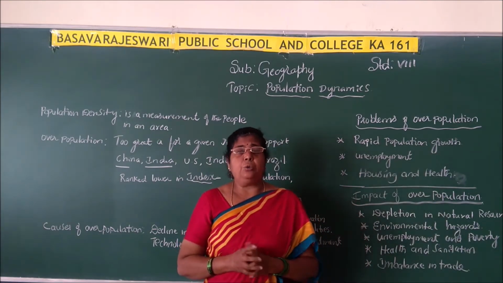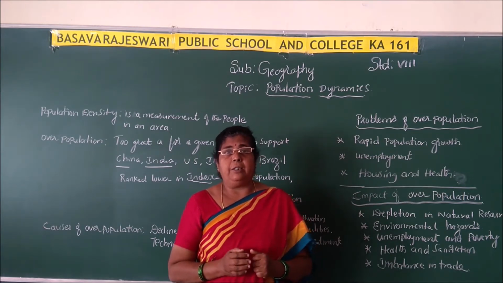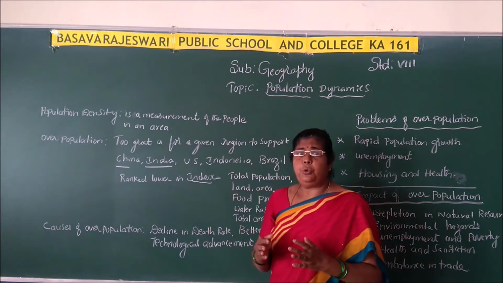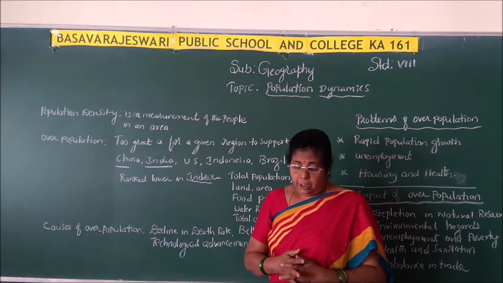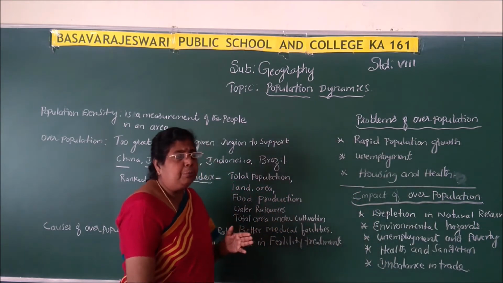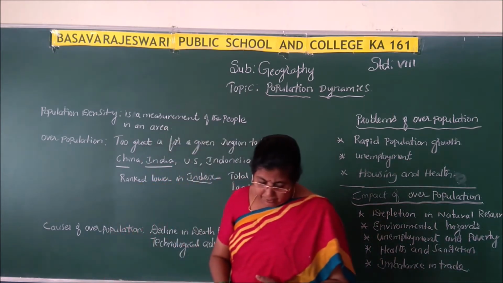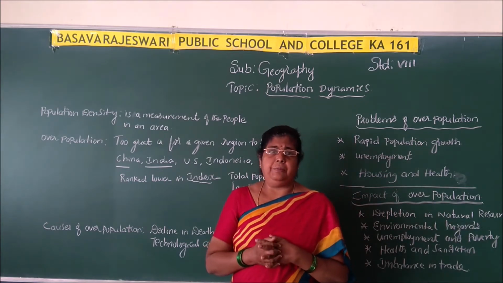And here the two important aspects are very important, and we can easily generalize also. That means if too many people are there, that means if the population is more and it is not enough to maintain a reasonable standard of living for that particular region.